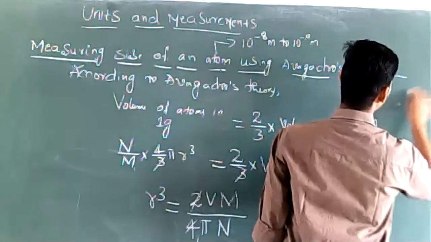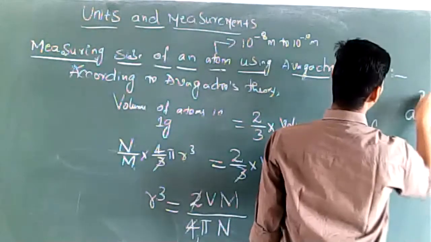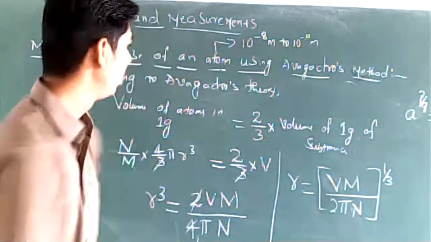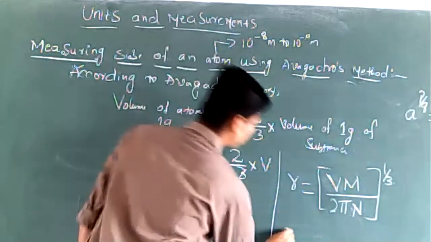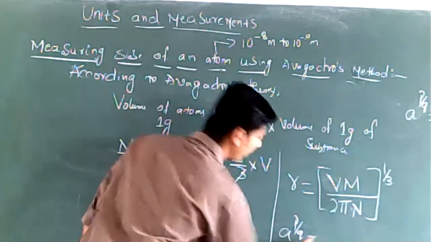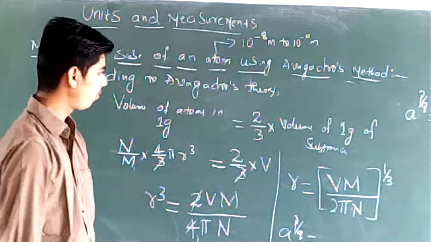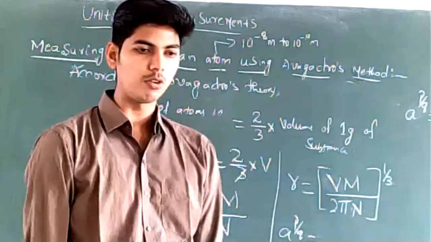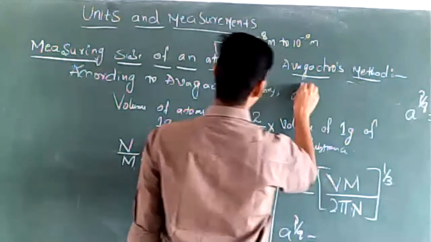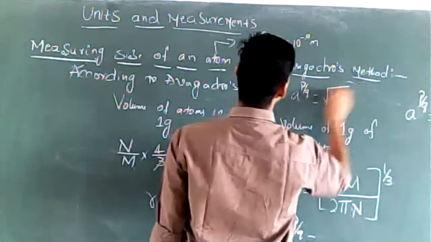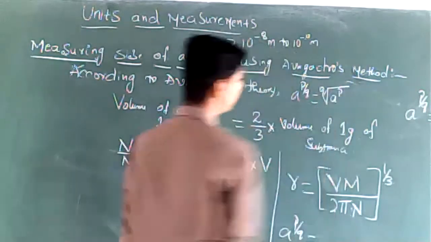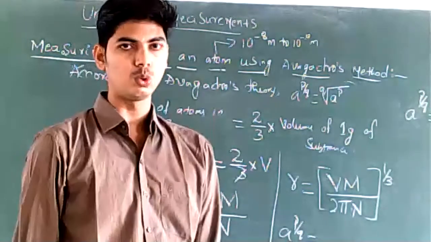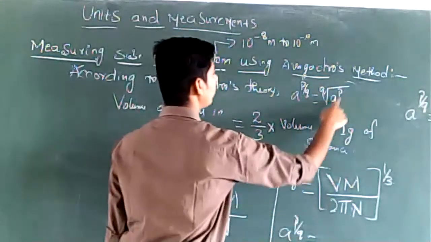I have told you the law of indices. A to the power of p by q can be written as qth root of a to the power of p. For example, a to the power of p by q can be written as cube root of a to the power of p when q is 3.